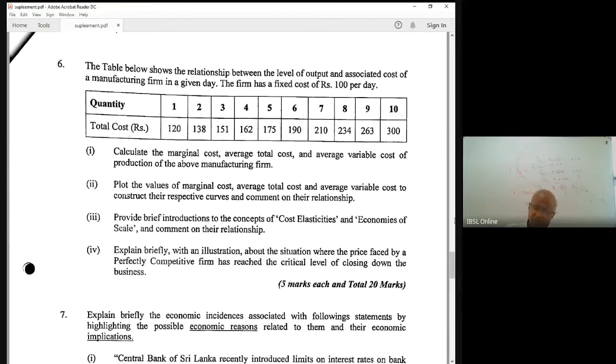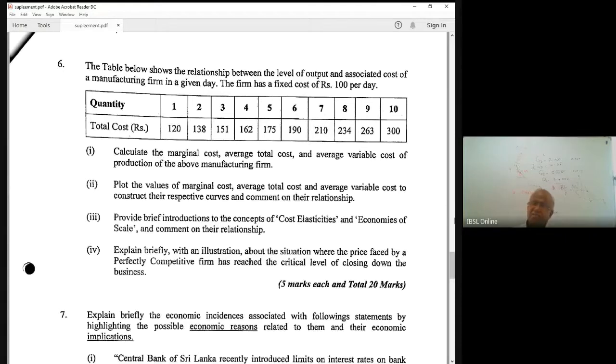When the company doubles the inputs and output also doubles, we say the company has constant returns to scale. When the company doubles the inputs and output does not double, say 1.5 times, then it is decreasing returns to scale.